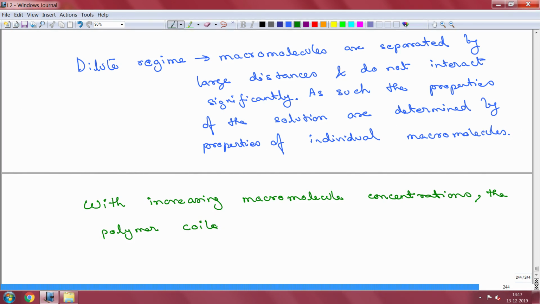The polymer coils start to overlap and interact. And it becomes much harder to discern the contribution of the individual macromolecules.